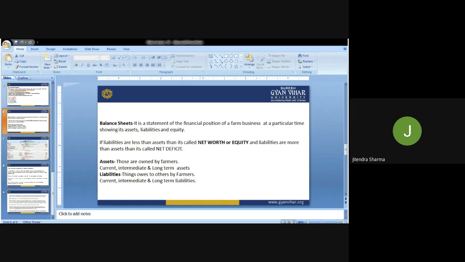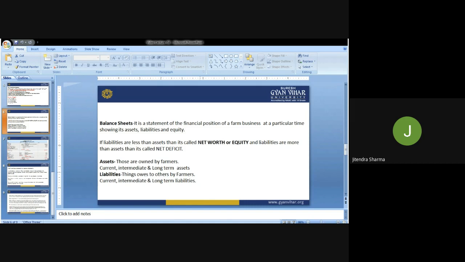the earnings and the capital, all these things, are in a much stronger position as compared to the overdrafts or the pendency of the organization, what kind of money they have to pay. All of that is also called a liability. So if assets are more, then the balance sheet is called net worth or equity. And if